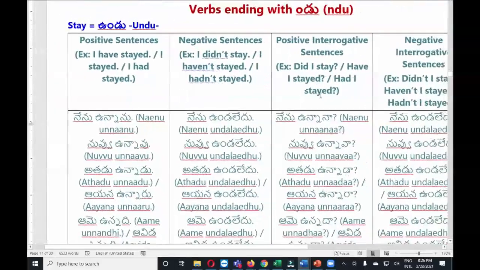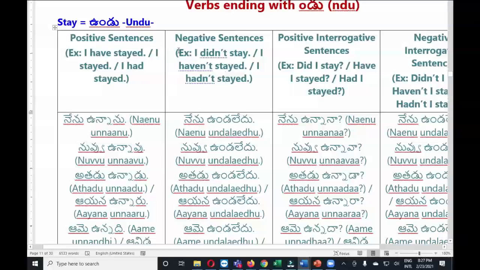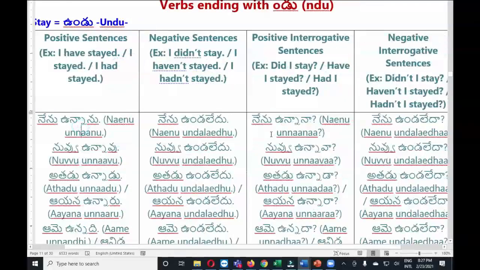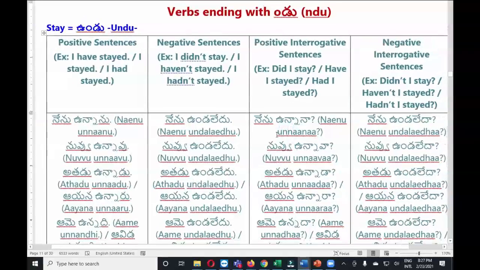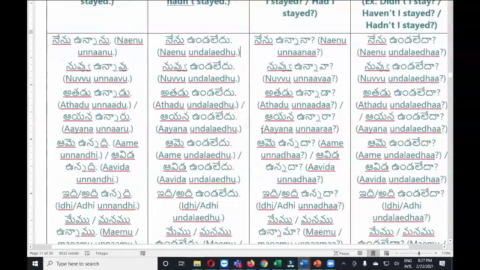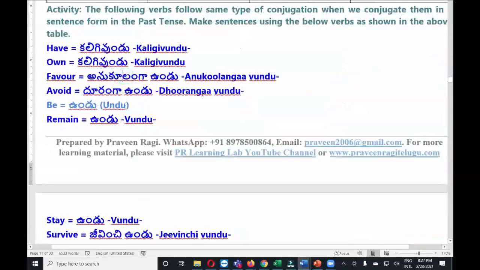The next category is verbs which end with the undu sound. I took one example, that is stay. Stay means undu. I'm going to read these words now, then I will ask you to conjugate another verb. నేను ఉన్నాను, నేను ఉండలేదు, నేను ఉన్నానా, నేను ఉండలేదా. These are the four types of sentences we need to follow when we have verbs ending with undu sound. Praveen garu, చెప్పండి.